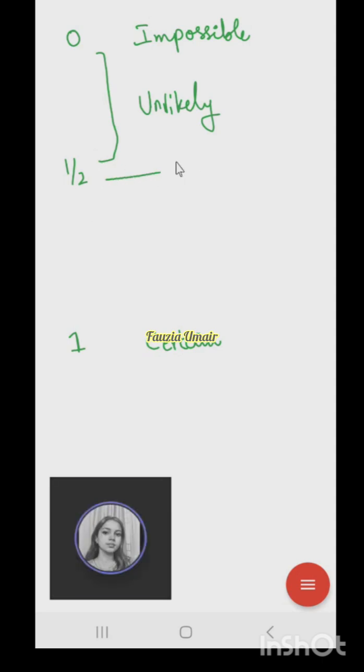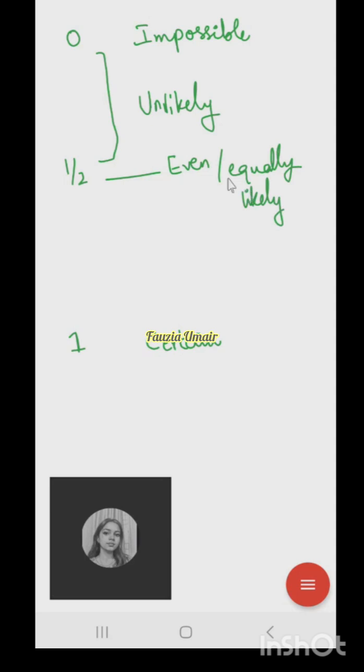Ma'am, it's called even or equally likely. Sometimes some books use this one. So the question wording can change. Equally likely or even chance, right? And what is in between half and 1? What is the name of that probability? It is called likely.